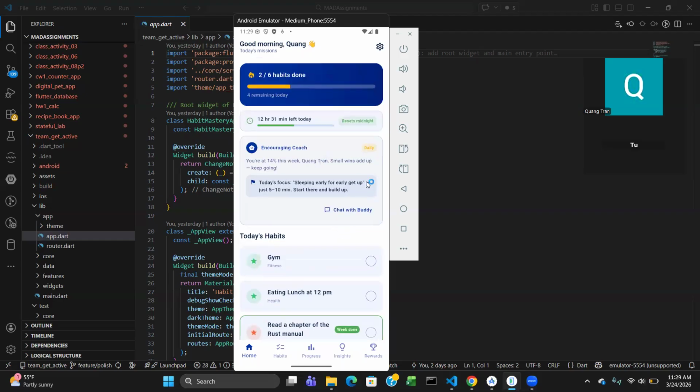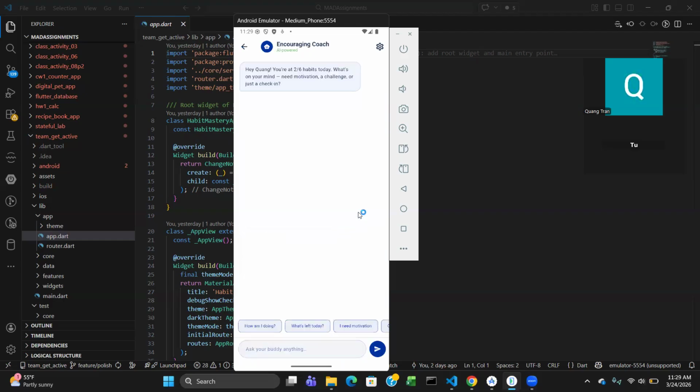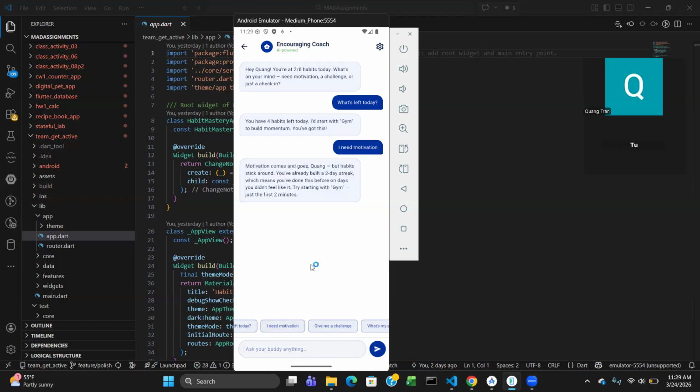Let's chat with the AI bot real quick. So it tells me, hey, Quan, you're at 2 out of 6 habits today. What's on your mind? You need a motivation, a challenge, or just a check-in? I could easily ask, what's left today? And then it says, you have four habits left today. I'd start with gym to build momentum. You got this. Or if you ask, I need motivation, it gives you very encouraging messages.